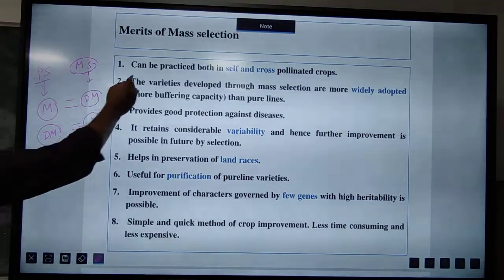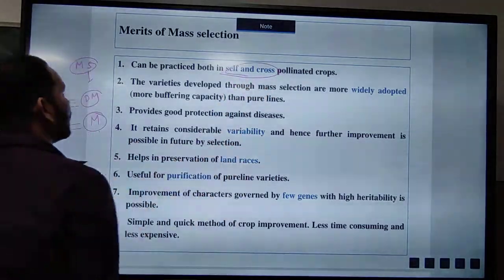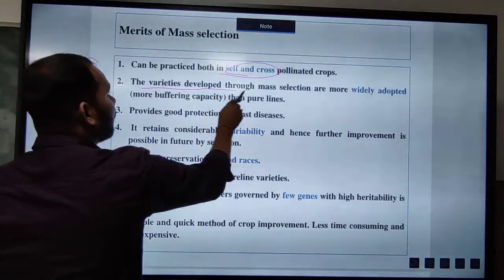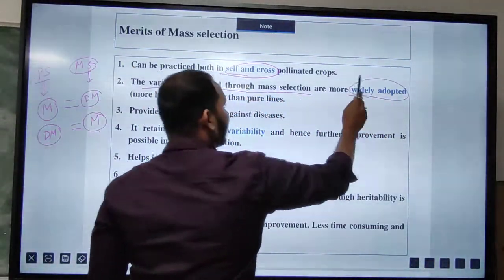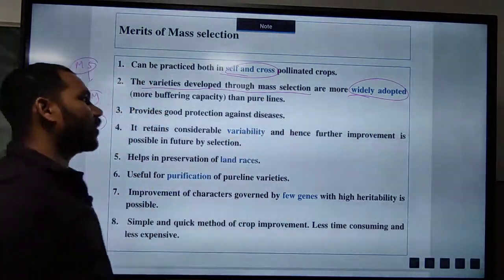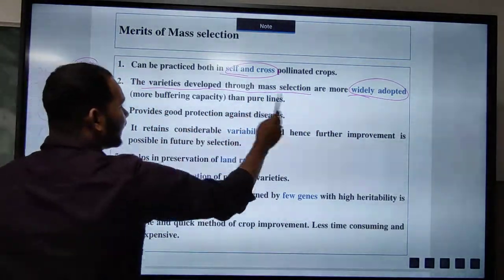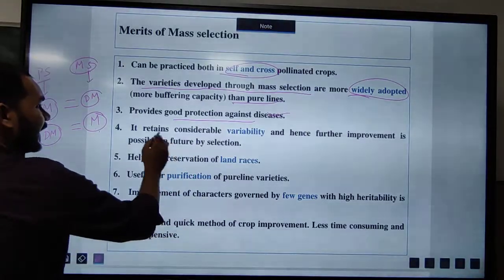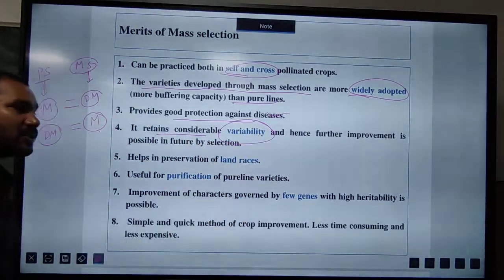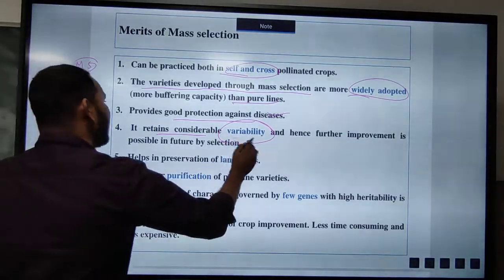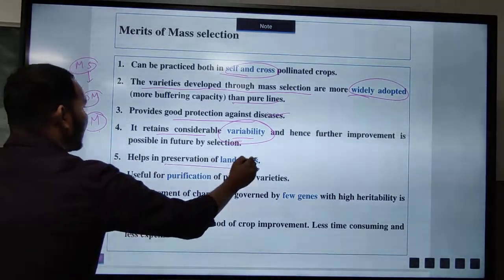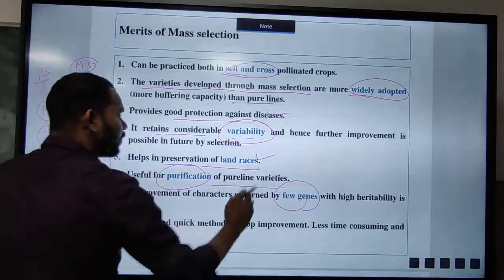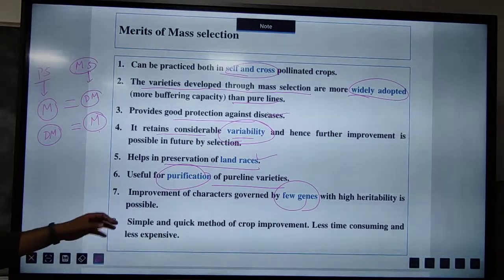So here, it can be applied to both self and cross-pollinated crops. This is a merit. Again, varieties which are developed from mass selection are widely accepted, but in the case of pure line selection, they are narrowly accepted. I have already told why it is widely accepted, because these are a mixture of pure lines. Again, protection against diseases I have told. It retains considerable variability because these are heterogeneous in nature, so the variability is there. Again, we can say preservation of the land races, useful for purification of the pure line varieties, as well as if we want to improve a few genes which are highly heritable in nature.